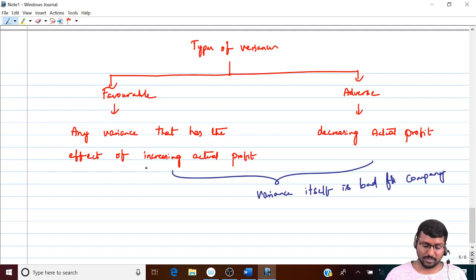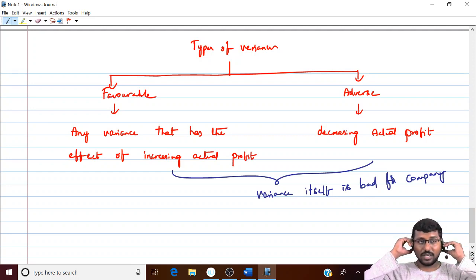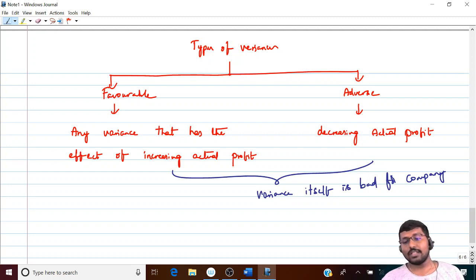The logic is quite a bit simple. Say for example, suppose you thought that your budgeted sales is 1000 units. So you thought that you'll be selling 1000 units this particular year. Your actual demand turned out to be 1400. Now my question is quite a bit simple. Is it favorable variance? Yes. Because your sales has increased. Will it increase your actual profit? Yes. So obviously it is favorable variance. But my question is, you may think that favorable is good for the company. How? Because where are you going to get that extra 400 units of production?